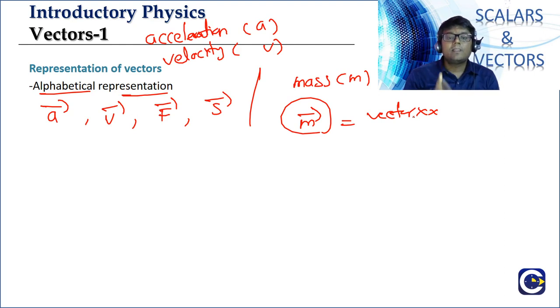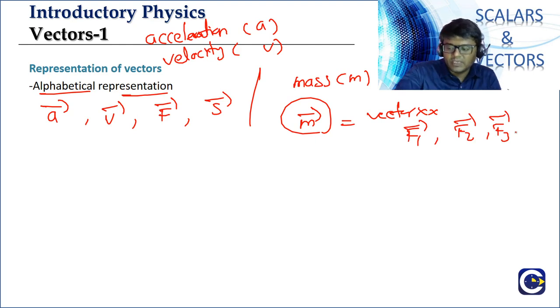Now in this, one of the constraints we have is how many alphabetical representations we can have. We can have as many representations as the total number of alphabets, correct? Which means this is constrained by the number of alphabets available, and we may have to find some alternative methods. Like if you have many forces, what we'll do is, first force we'll put as f1 bar, f2 bar, f3 bar, we'll use subscripts and things like that. Okay, so this is the alphabetical representation.